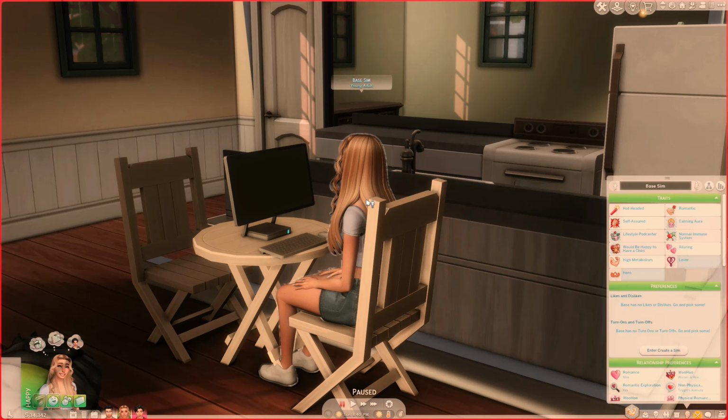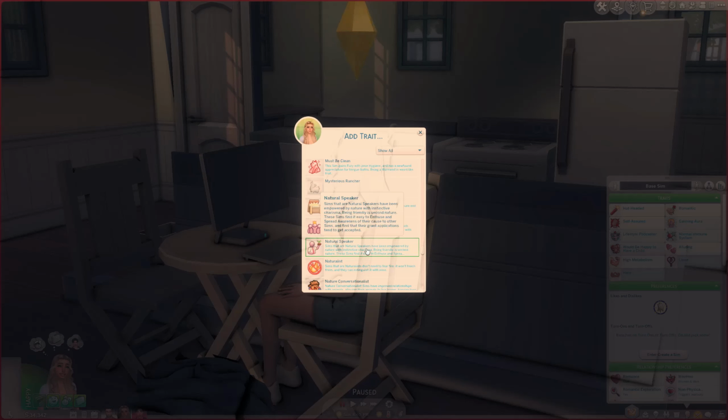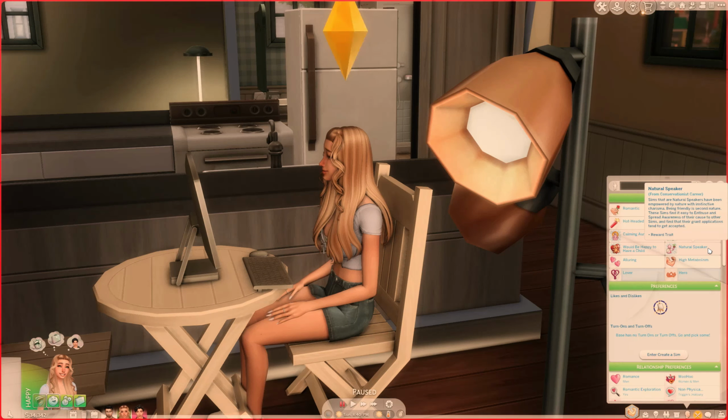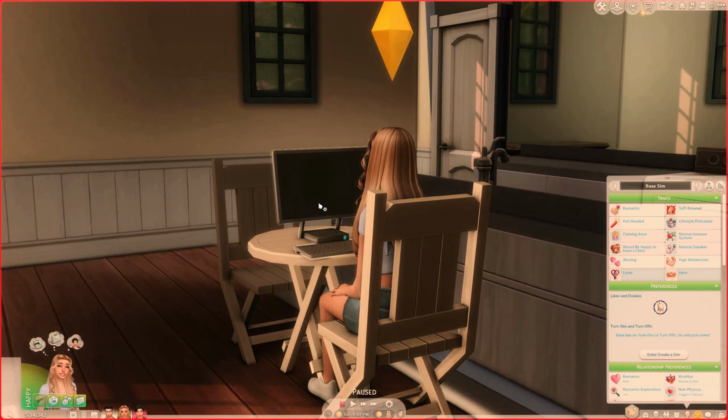I am gonna go ahead and give her a few random traits. Let me make her a natural speaker. I don't know what that's from. Is that an in-game trait? Oh, it's from the conversationist career. Interesting. Okay, see, I've never played that career.